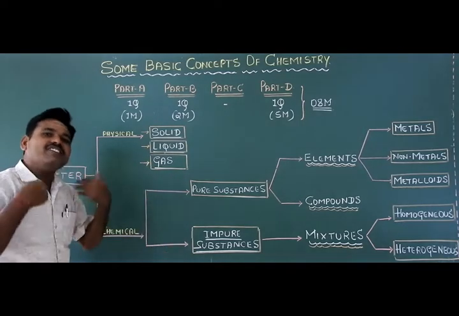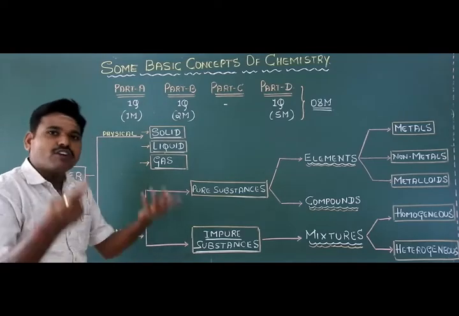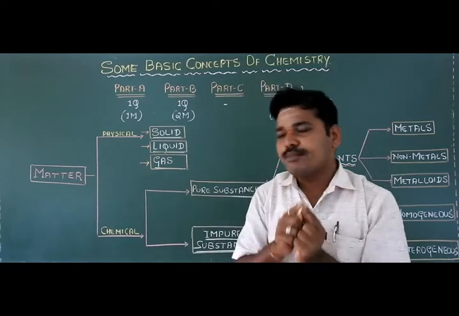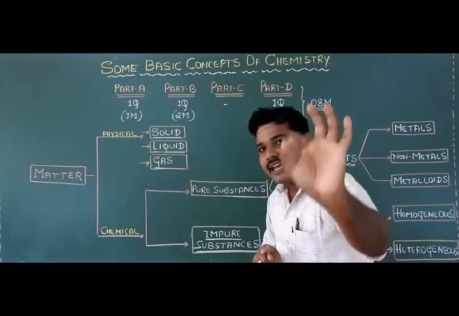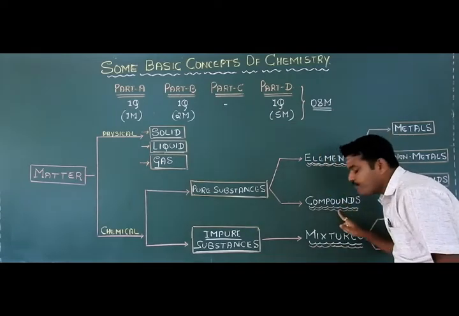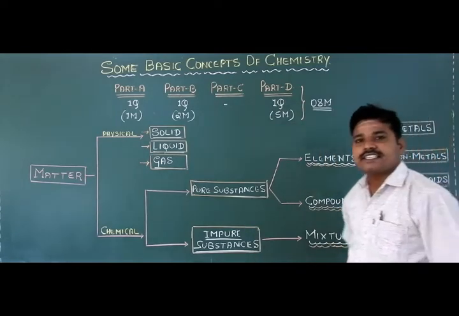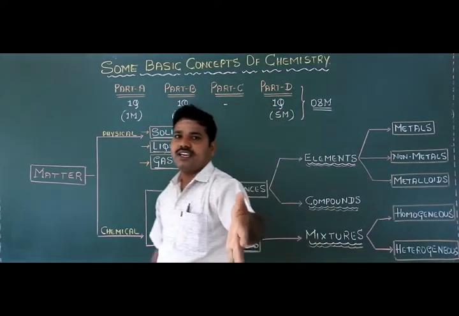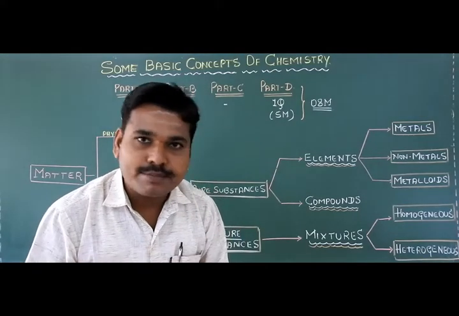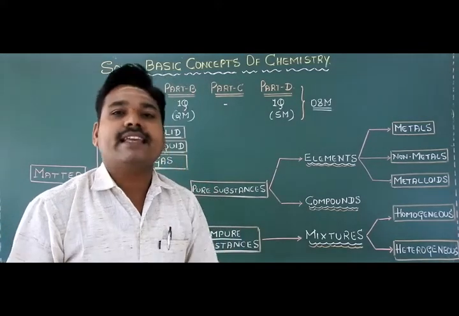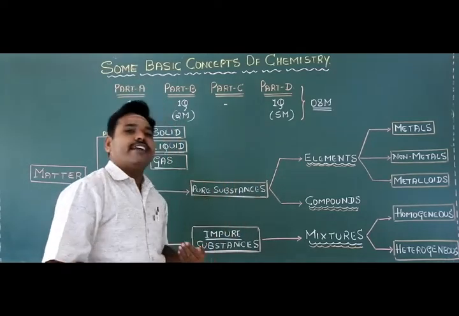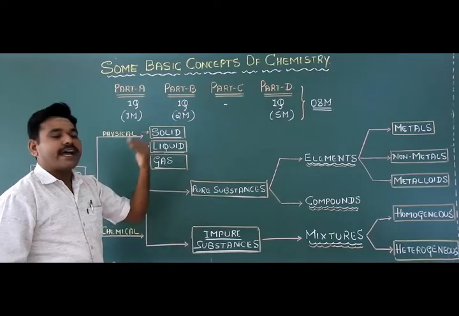Or directly we can say that based on the chemical composition, the matter can be subdivided into elements, the second one is called compounds, and the third category we call mixtures. We can also say that matter is classified into elements, compounds, and mixtures.